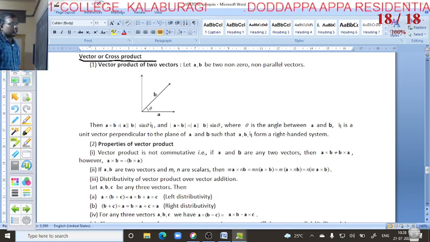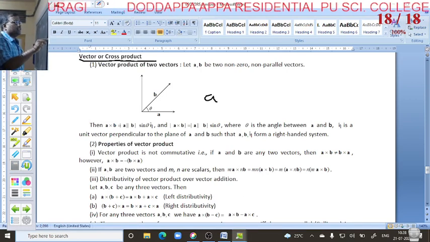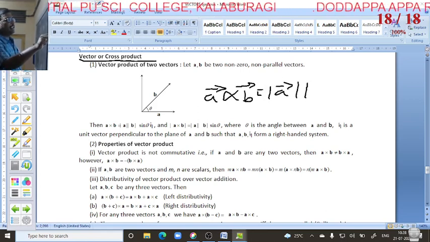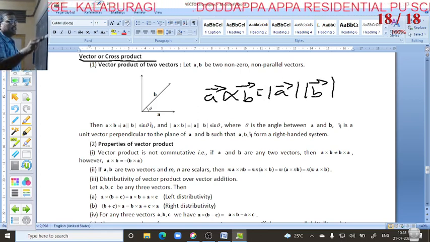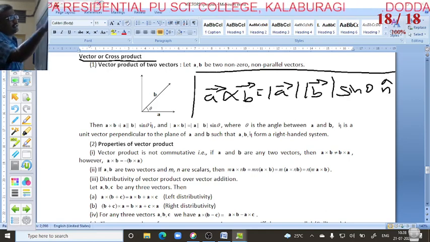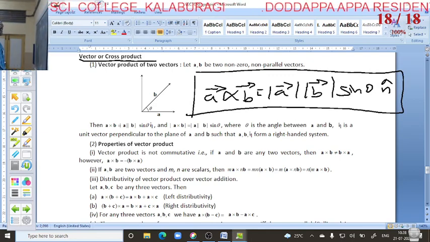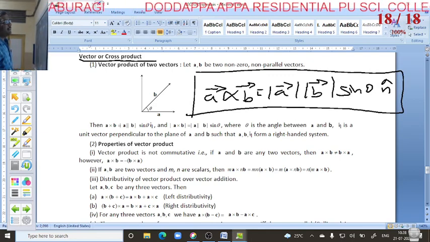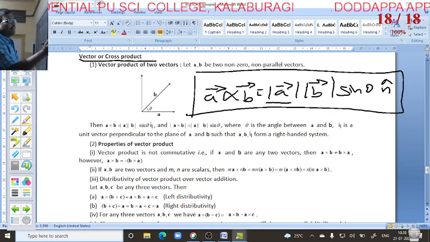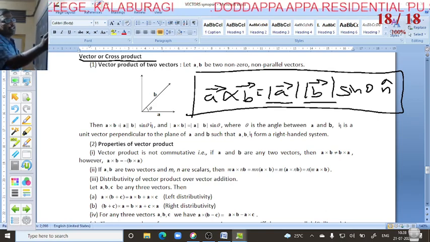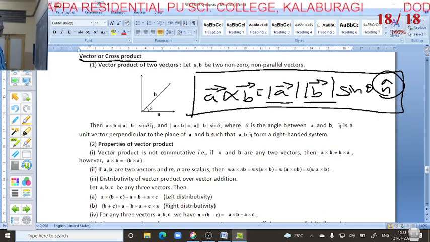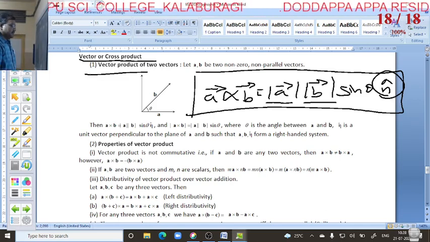Vector or cross product. Vector a cross vector b is equal to magnitude of vector a, magnitude of vector b, sin theta into n cap. This is the definition of cross product or vector product. So if vector a and vector b are two non-zero vectors, then vector a cross vector b is equal to magnitude of vector a, magnitude of vector b, sin theta into n cap. Here n cap means unit vector. This is called the vector or cross product.